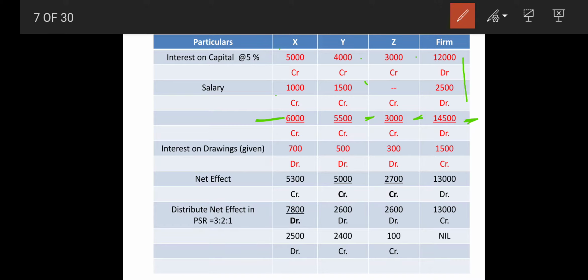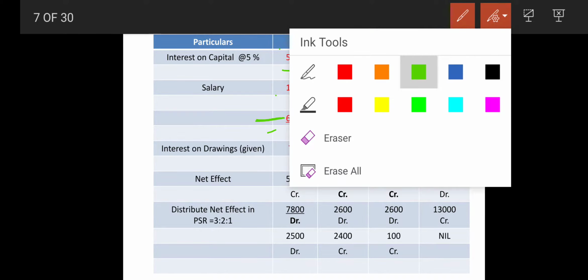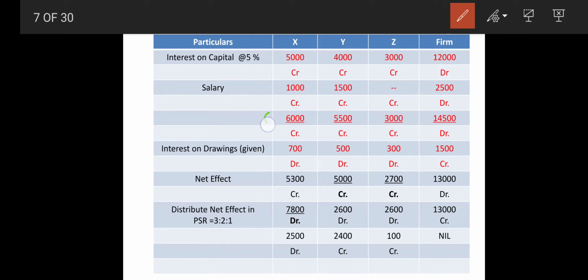Now which sign you have to put? Here all the signs are credit, so here we will be putting credit. Here also credit, same way, and here it will be debit, because here total is debit. Now we are ready with this item. So these are 6,000 credit, 14,500. So we are ready with this.